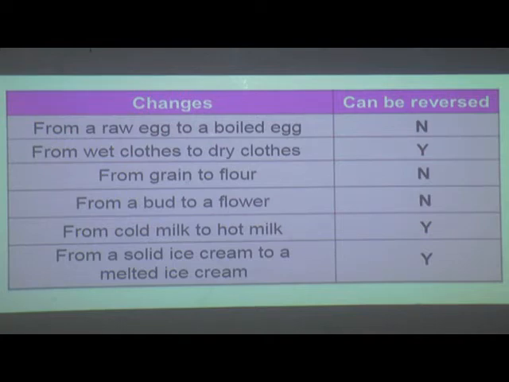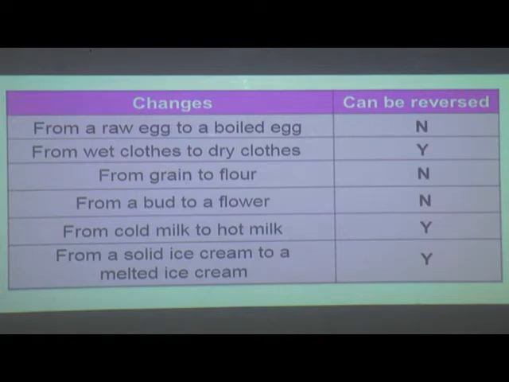Okay. Next, stretch the rubber band to its normal size. Can it be reversed? After stretching a rubber band, its size increases. And after leaving it, can we get the original position of the rubber band? Yes, it means the change can be reversed.